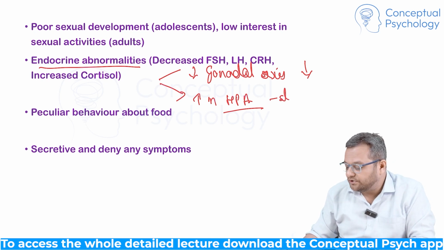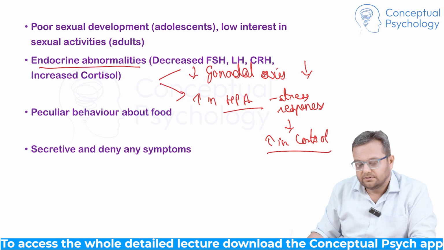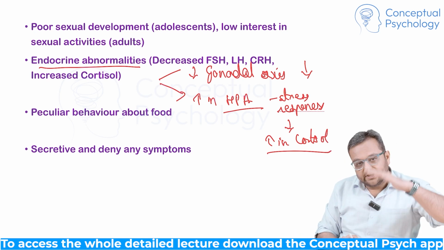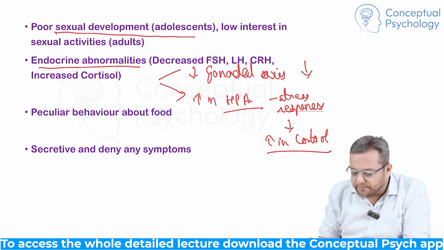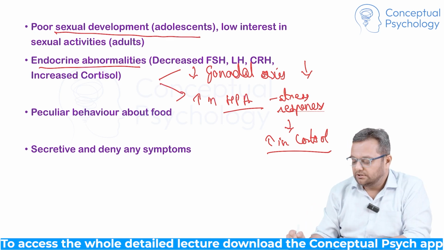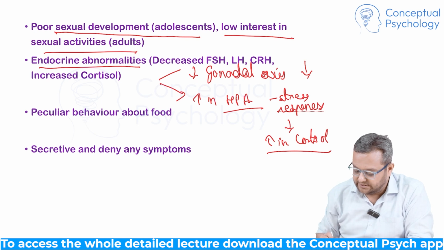As a stress response, there will be an increase in cortisol, which is a stress hormone, right? So reduction of sex hormones, increase of cortisol. There is poor sexual development in adolescents because again hormonal dysregulation is there, and low interest in sexual activities.